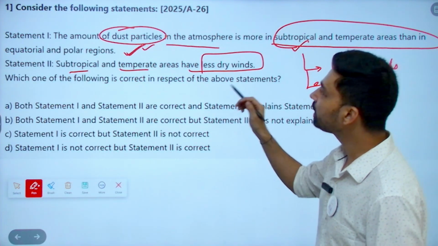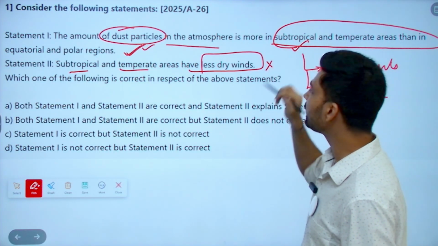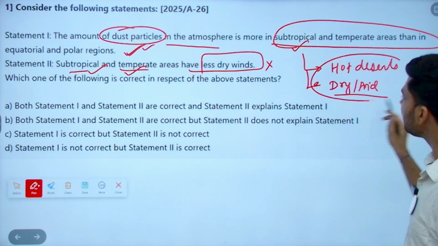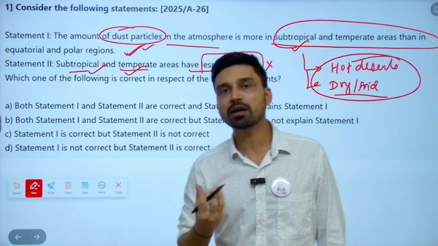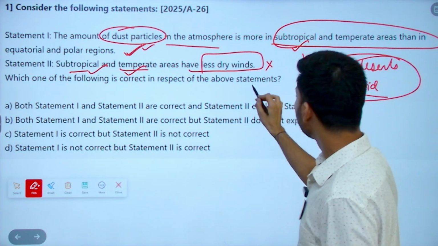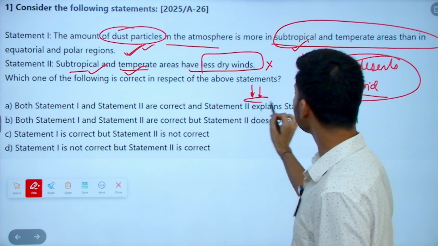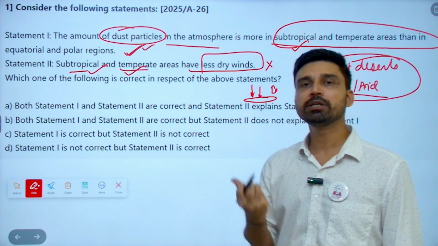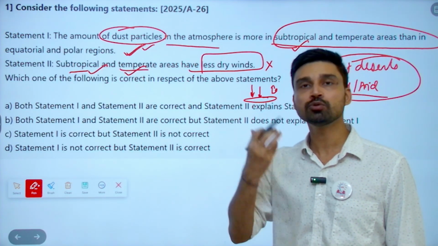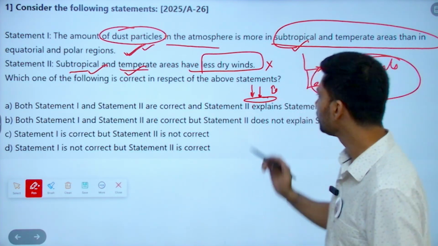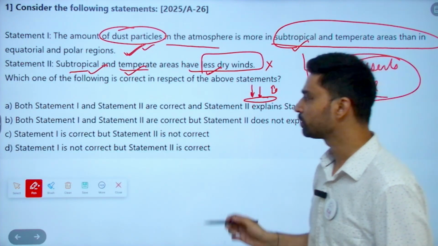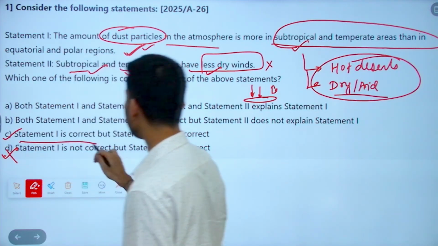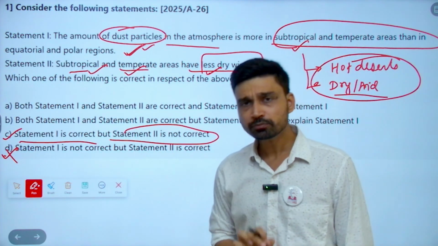Statement 2 is that subtropical and temperate areas have less dry wind. This is an incorrect statement, again because subtropical and temperate areas have what kind of landscape? Dry landscape. That's why winds here are also dry, and most importantly, because winds are descending in a downward direction, they do not cause any kind of instability in the atmosphere. Instability means wind, cloud formation, condensation and rainfall, and that's why overall winds have dry characteristics. So the correct answer in this case would be option C, where statement 1 is correct but statement 2 is not correct.